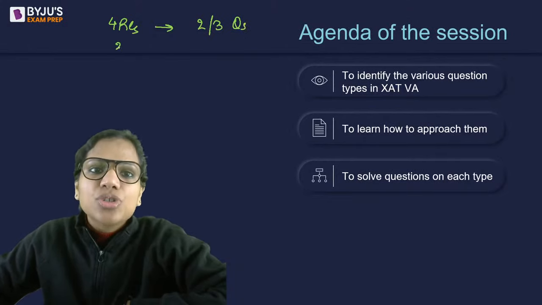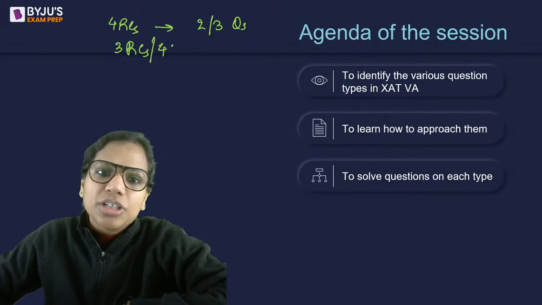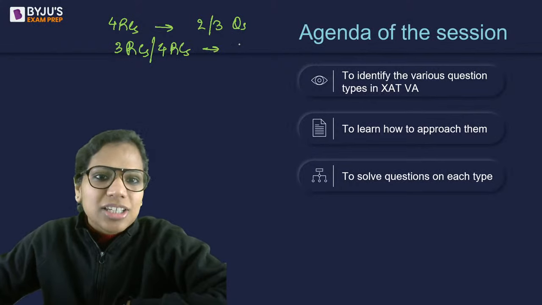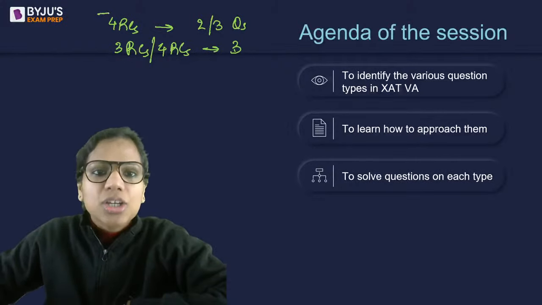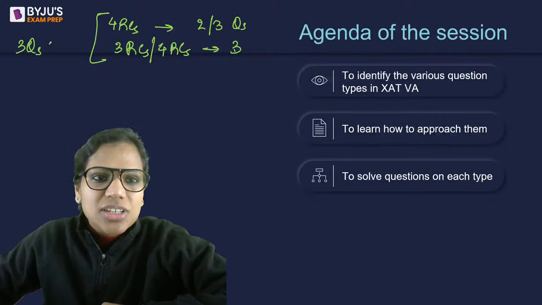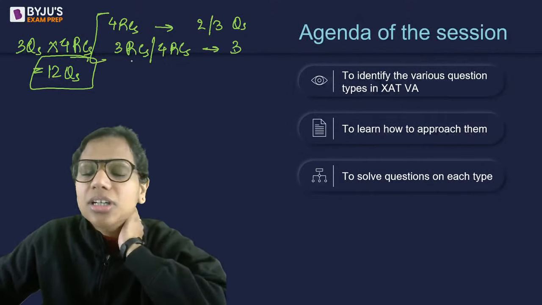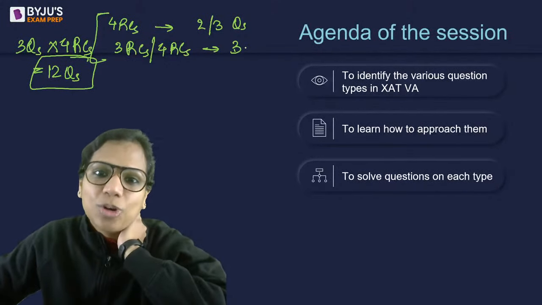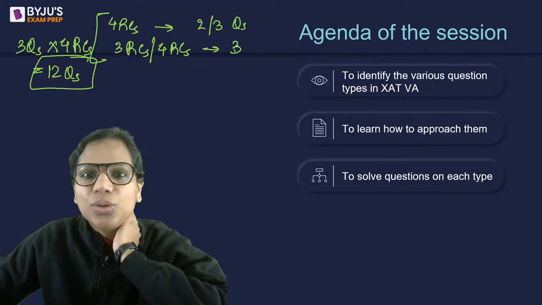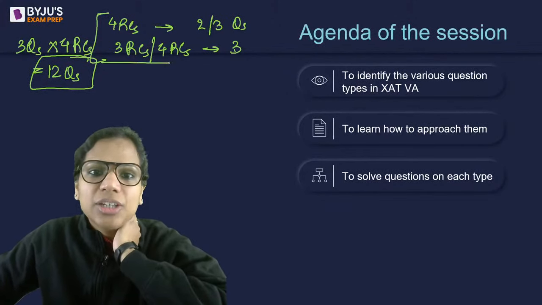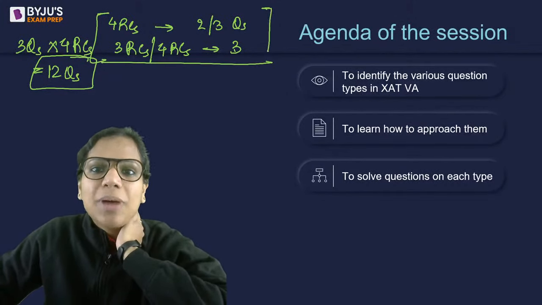Some students go for 3 RCs, but they are very confident that in these 3 RCs they'll attempt all the 3 questions. Basically, you have 3 questions in your 4 RCs, right? So 12 questions. Some students attempt just 3, but then they're pretty sure about their questions. But I would say that, given the time that you have, try to maximize your score.